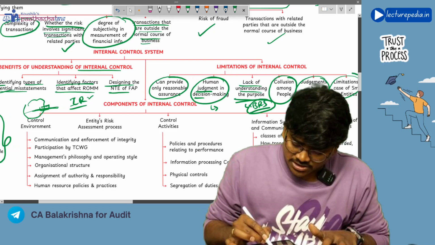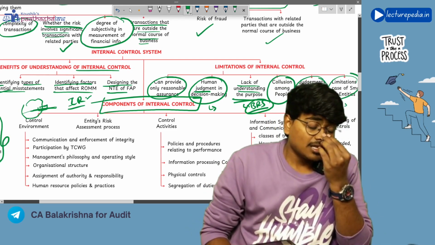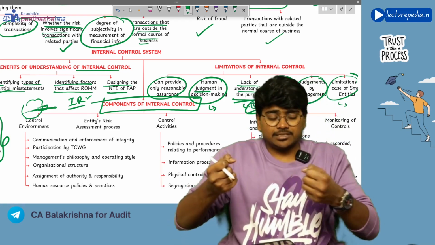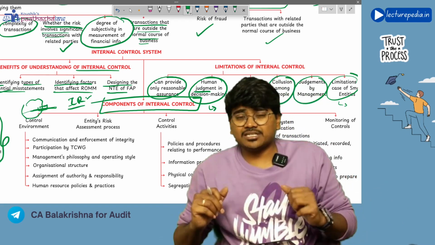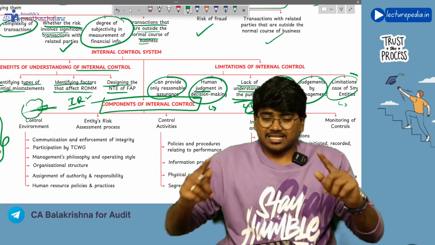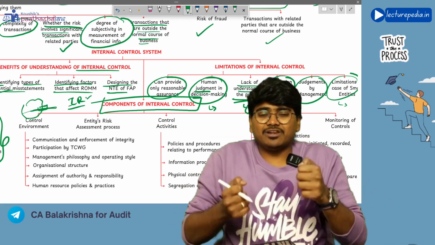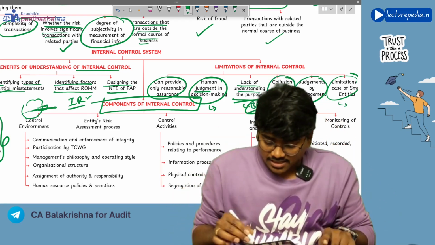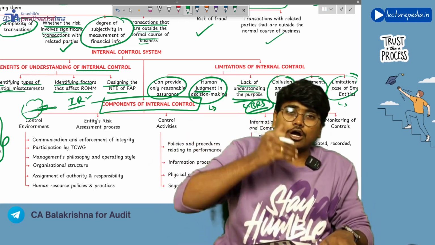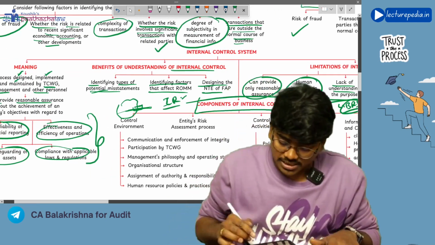Next, components of internal control. These components of internal control we have discussed in the regular class. For a car to work properly, the steering, wheels, engine, all these components should work properly, right? So for a car there are various components. If all those components work properly, only then the car will work properly, right? Similarly, for the internal control system also there are certain components. Only if these components work properly, the internal control system will work properly. What are those components? Let us see.